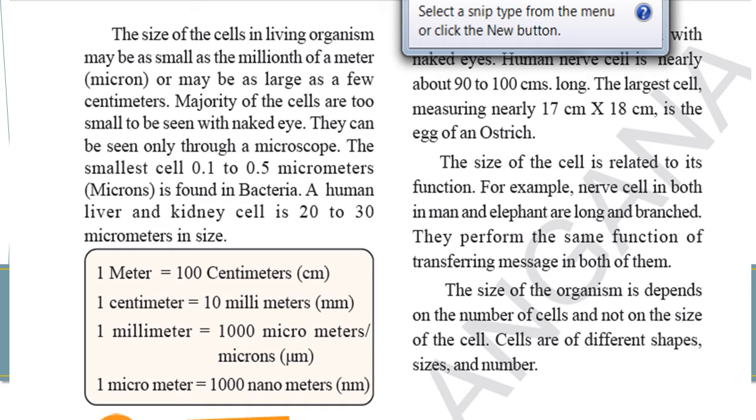The size of the cell is related to its function. For example, nerve cells in both plants and animals, in man and elephant, are long and branched. They perform the same function of transferring messages in both of them. The size of an organism depends on the number of cells and not on the size of the cell. Cells are of different shapes, sizes and numbers.